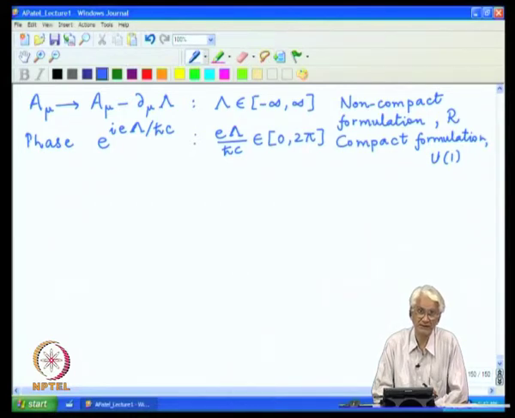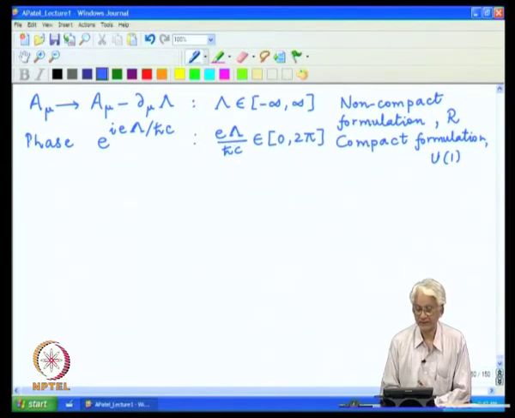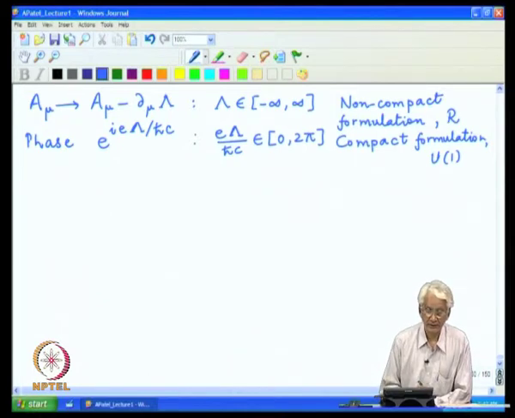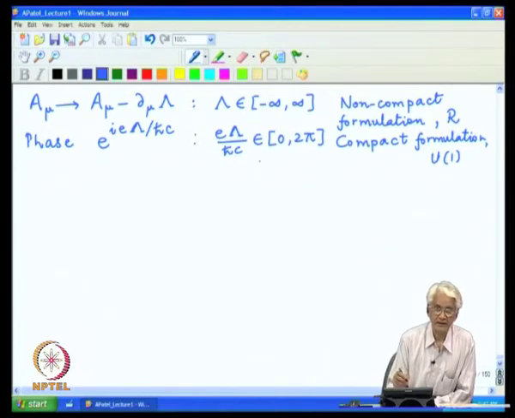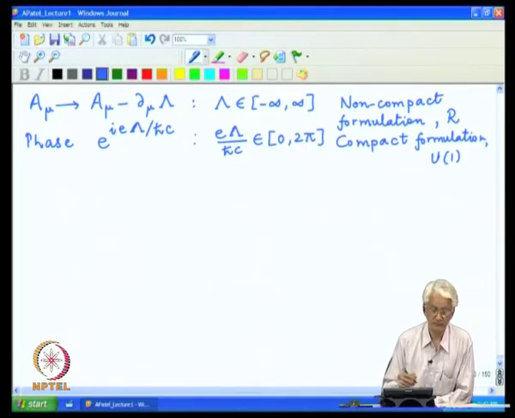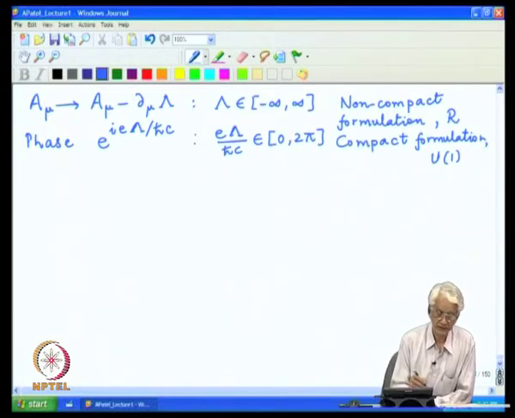In this particular case, it is an important feature because the function lambda on the compact space U(1) is only defined modulo 2 pi, and if there is a specific structure in the problem, so that one goes around a cyclic path.